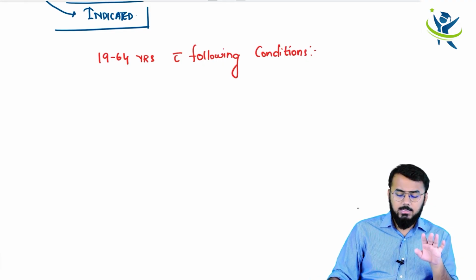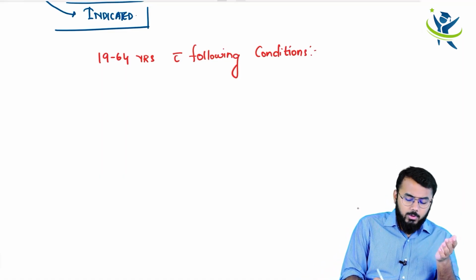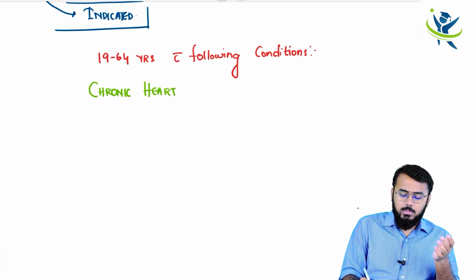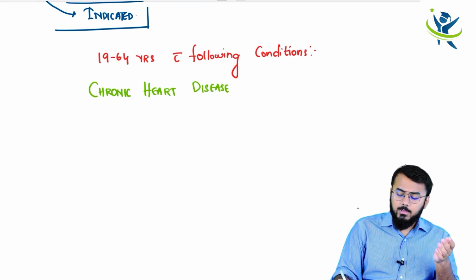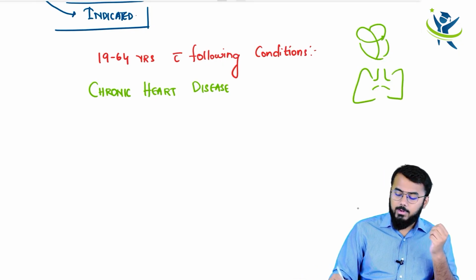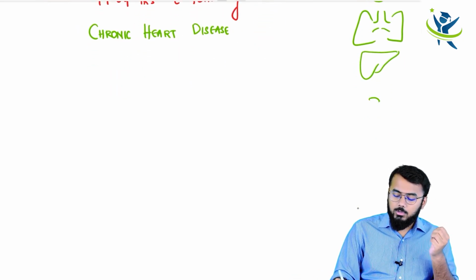The conditions are simple things. You have got your heart, so that would be chronic heart disease. What all organs do you have, guys? You have got your heart over here. You even have got lungs. And you even have got your liver. And after that, you have got your kidneys over here.